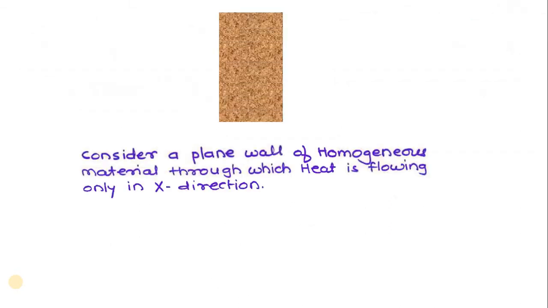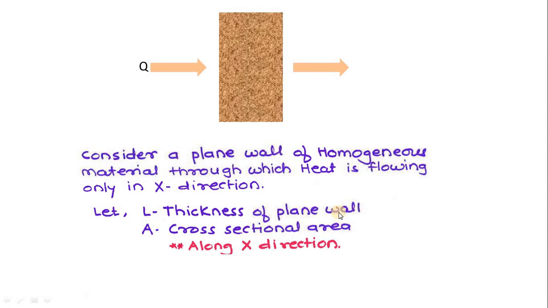So if I consider a plane wall of homogeneous material, homogeneous means the thermal conductivity is the same throughout each direction of the coordinates, and heat is flowing in only x direction. So we have considered here single direction or unidirectional heat flow. So let's say here is the direction for Q, and if L is the thickness of this plane wall, this is the wall, and L is the thickness of the plane wall, and A is the cross sectional area.